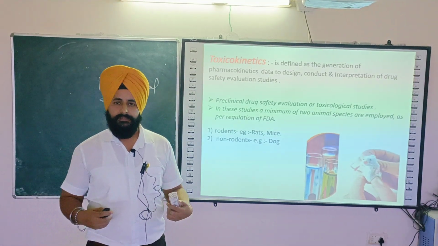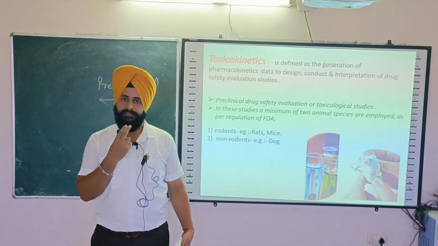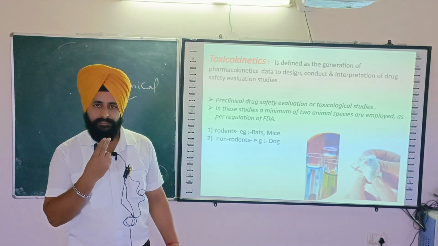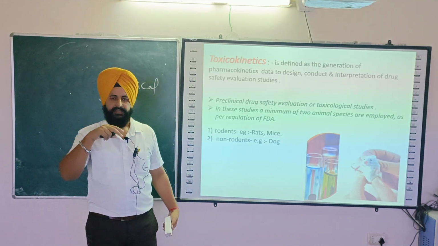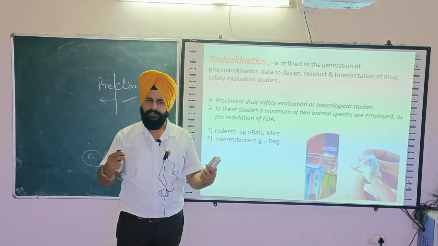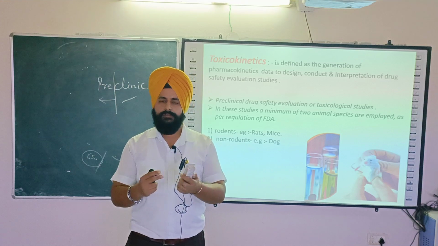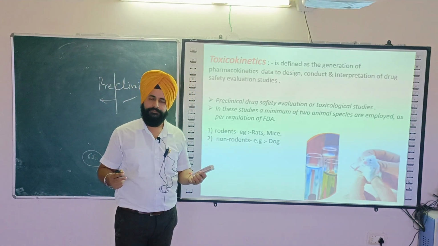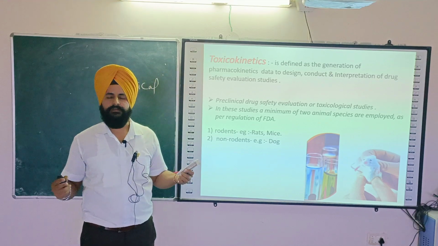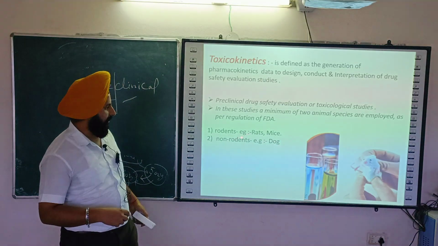Rodent means they have only a few teeth in their mouth, the incisors. In a rat's mouth you can see two upper teeth and two lower teeth. The whole jaw is not fully occupied by teeth. Species which only partially have teeth on their jaws are called rodents.